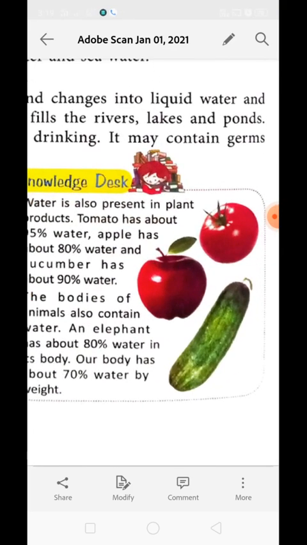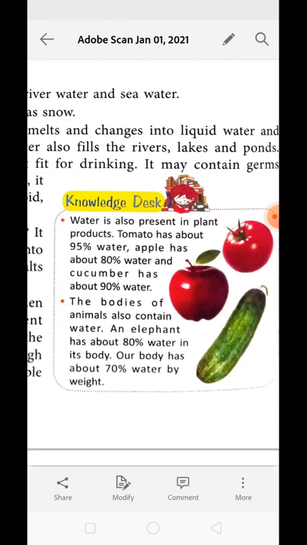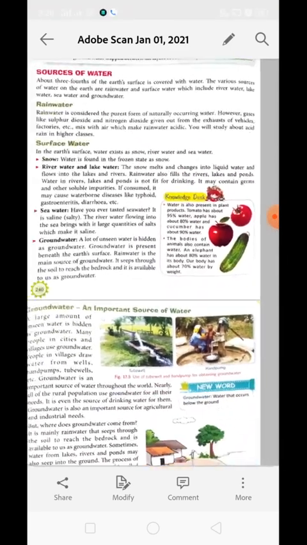Now see over here in the knowledge desk, beautiful fruits, right? Water is also present in plant products like tomatoes, apple, and cucumber. See over here, tomato has 95% water, whereas apple has 80% water and cucumber has 90% water. The bodies of animals also contain water. An elephant's body has about 80% water, whereas our body has approximately 70% water weight.